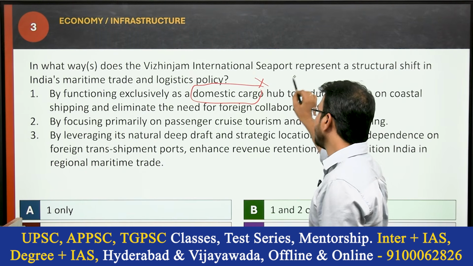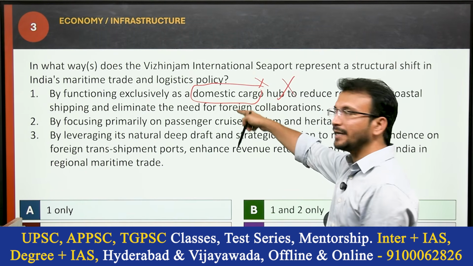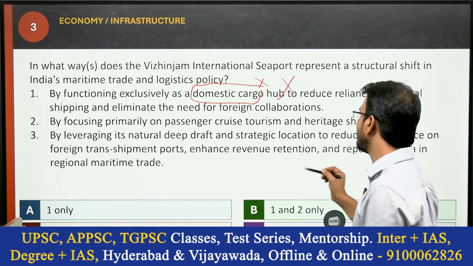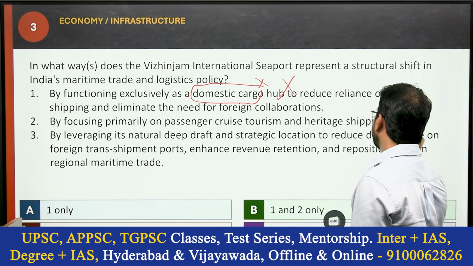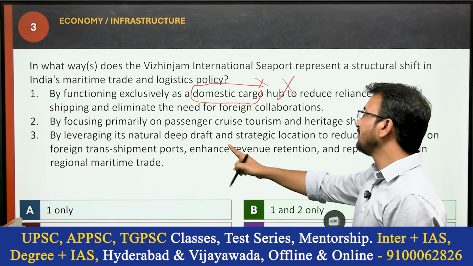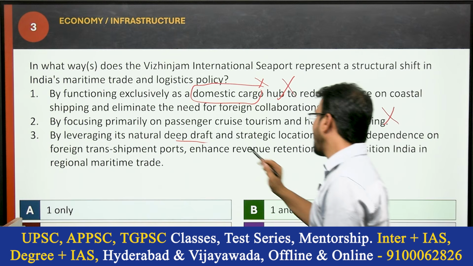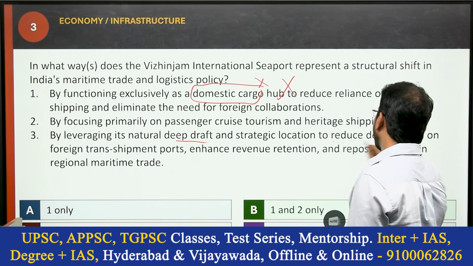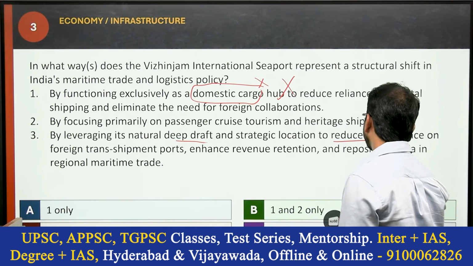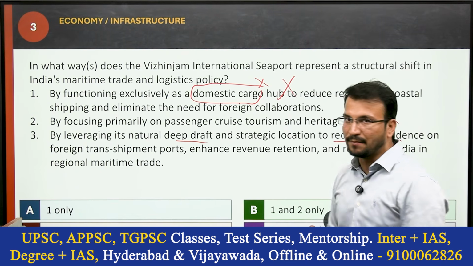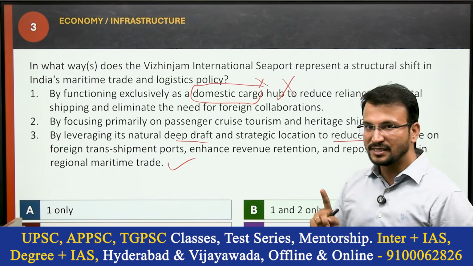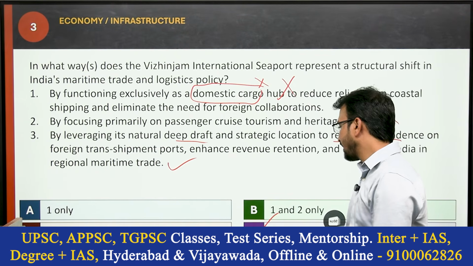Okay, so this is wrong. Why? Because this is exclusively for the international point of view. By focusing primarily on passenger cruise tourism and heritage shipping. No, this is also wrong. Especially this is for cargo purposes. By leveraging its natural deep draft and strategic location to reduce dependence on foreign transshipment ports, enhance revenue retention and reposition India in regional maritime trade. Especially this third statement is correct. So we have only one statement correct. So option D is the correct answer.